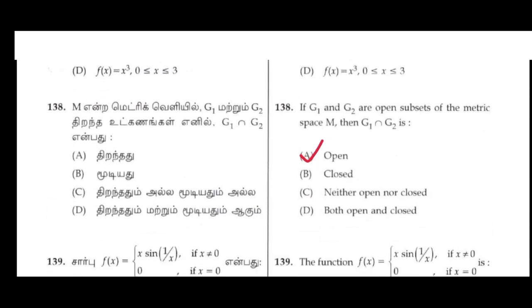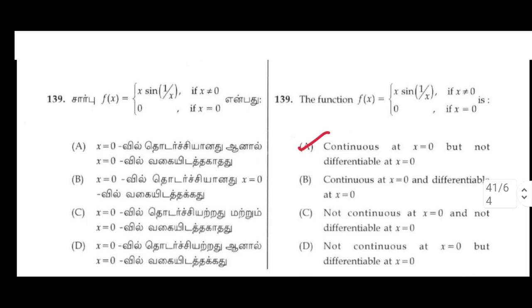138. If G1 and G2 are open subsets of the metric space M, then G1 intersection G2 is, A option, open. 139. The function f(x) equal to x sin(1/x) if x not equal to 0, and 0 if x equal to 0, is continuous at x equal to 0 but not differentiable at x equal to 0.